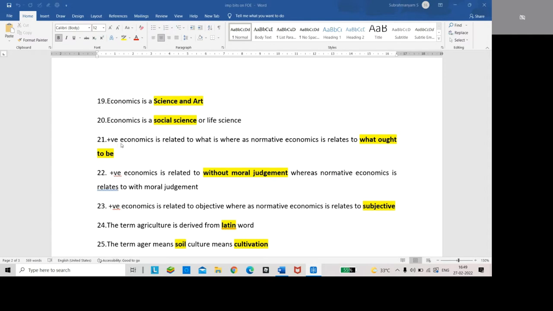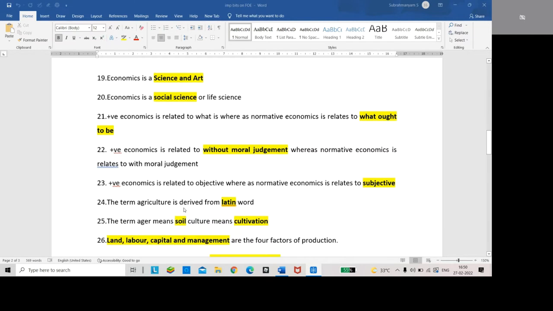Positive economics is related to what is, whereas normative economics is related to what ought to be. Positive economics is without moral judgment, whereas normative economics is with moral judgment. Positive economics is objective, whereas normative economics is subjective.